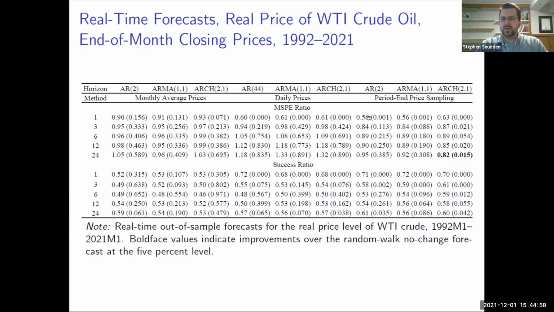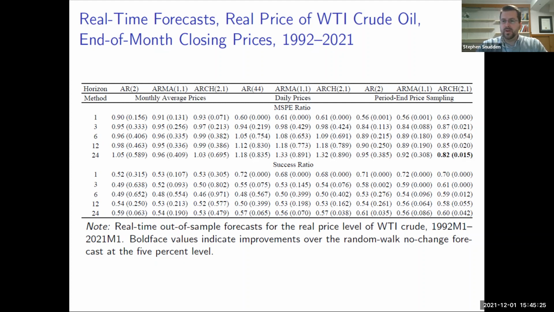The best disaggregated approach is the period end price sampling, which results in over 40% improvement in our forecasts and does show significant relative to the end of period no change benchmark at long horizons. So immediately we can see the importance of comparing against the appropriate no change benchmark before declaring the usefulness of a particular forecasting approach.